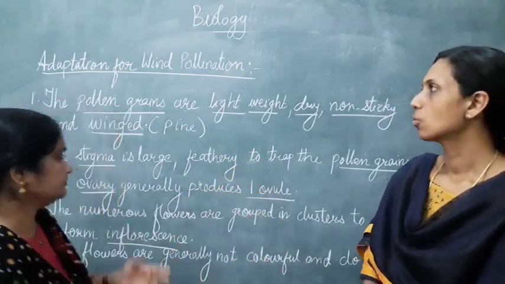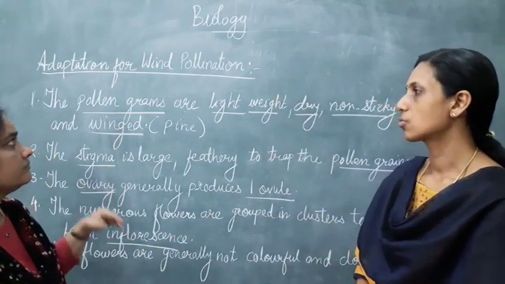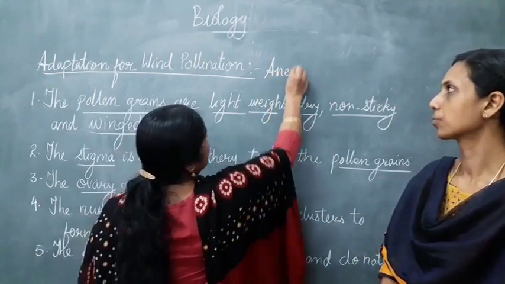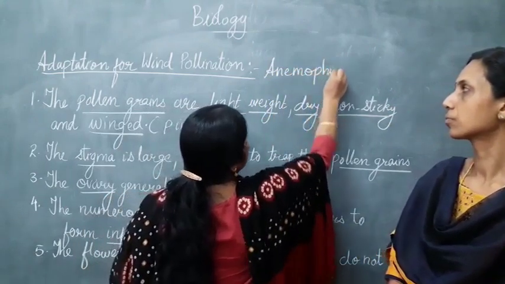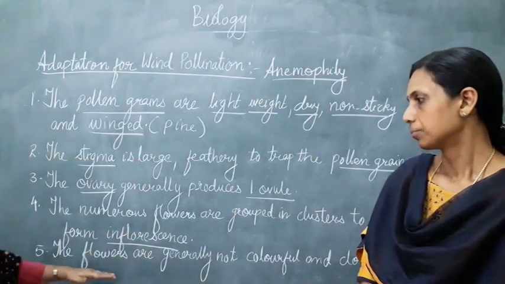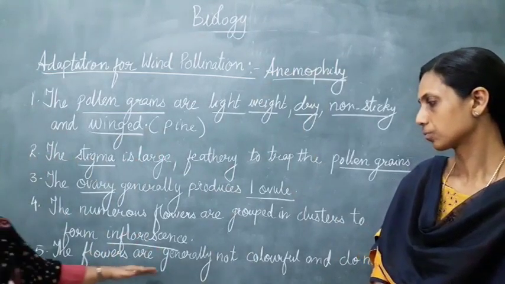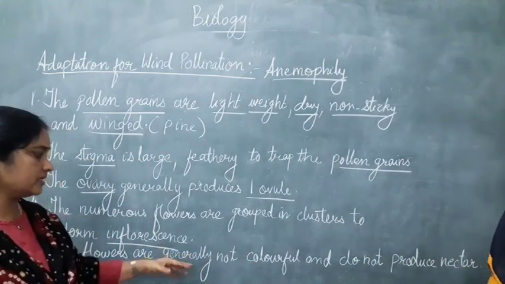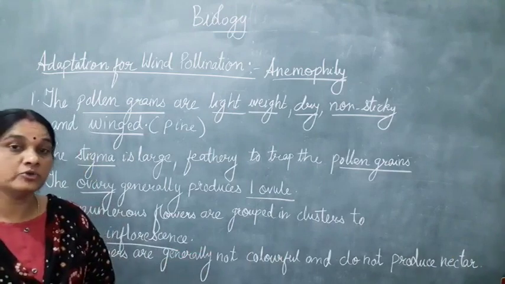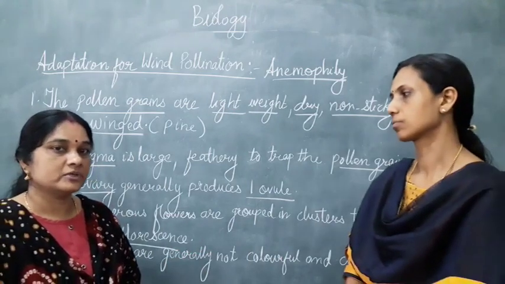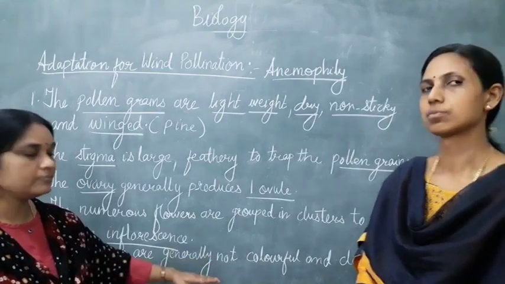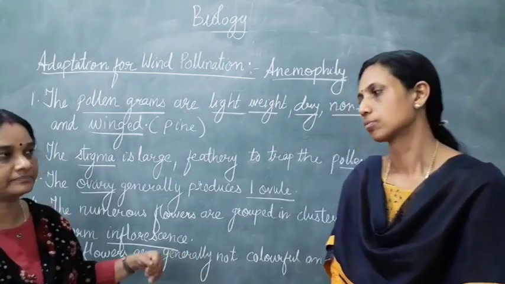Okay, so what is the scientific term for wind pollination? Wind pollination is known as anemophily. And the flowers, like rice, wheat and all, are generally not colorful and they don't produce nectar. Do you know why they don't produce nectar? What is the reason for that? Because they need not attract the insect. So the main pollinator in this is wind.